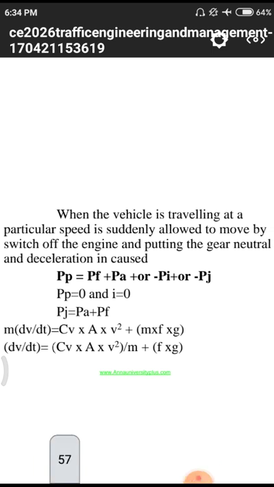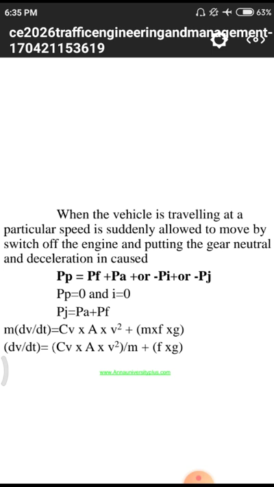When the vehicle is traveling at a particular speed and is suddenly allowed to move with the engine switched off, or by putting the gear in neutral, deceleration is caused. In this particular sentence, the vehicle is simply moving at a particular speed. If the vehicle is going at 60 or 80 kilometers per hour and suddenly the driver switches off the engine, then in some cases the brakes and all those systems are not working.